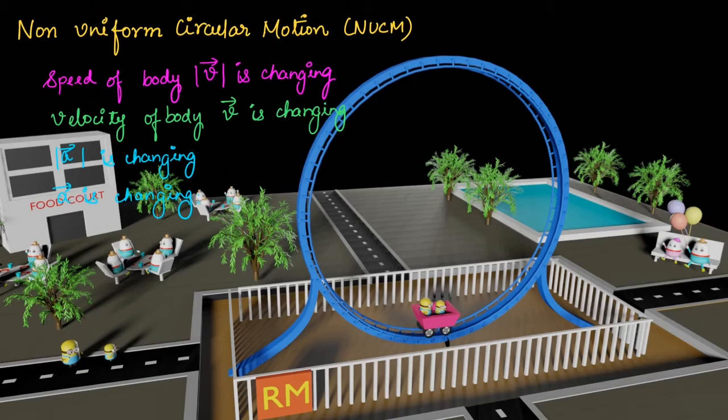The next two characteristics are acceleration is changing and the acceleration vector also changes with time. See, we will look at these two in detail while studying acceleration. For now, just remember that the basic definition of non-uniform circular motion is that the speed of the body which is in circular motion changes with time.